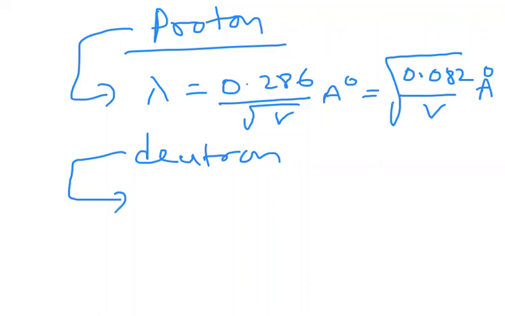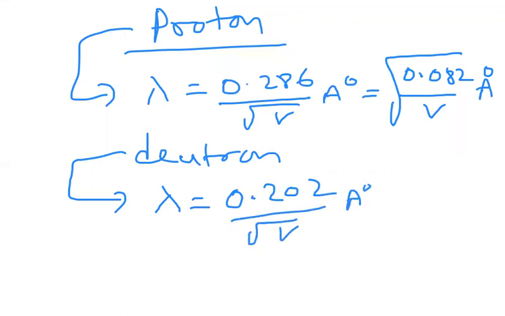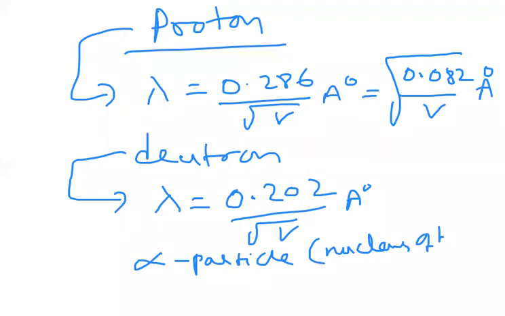So lambda of deuteron is 0.202 by root V, we get in angstroms. Like that for alpha particle, the nucleus of helium. Nucleus of helium is called alpha particle.